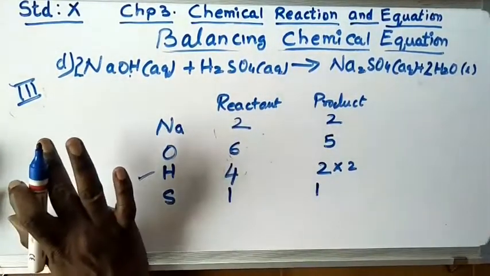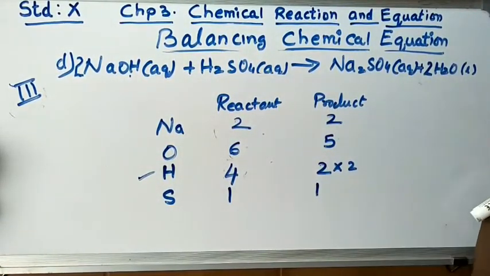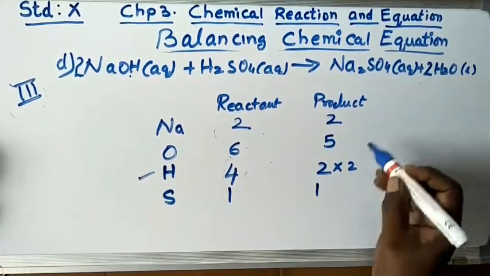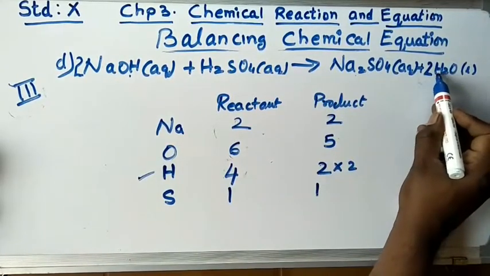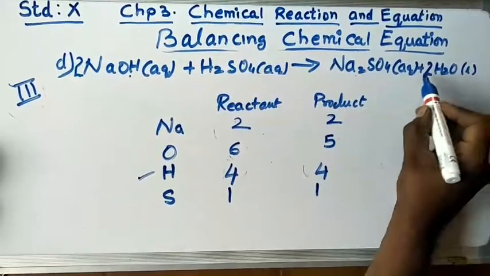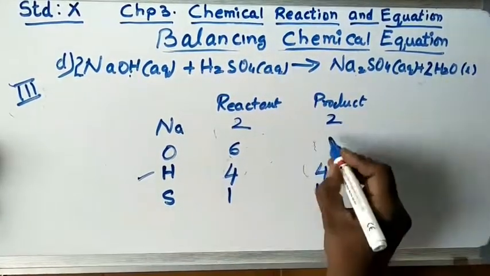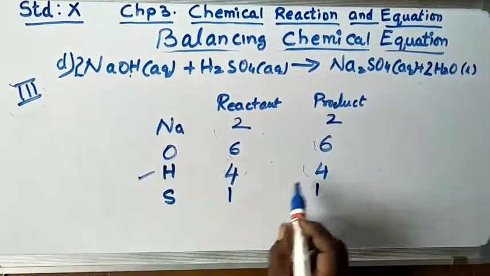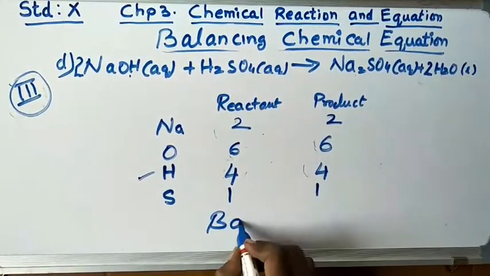Left side there are no changes, but here there will be changes. So let us see what changes you see here. 2 Na, S, there is only 1 S. Oxygen, now 4 hydrogen is there. So I will write here 4 hydrogen. Oxygen, 4 oxygen and 2 oxygen, that is 6 oxygen. Is it balanced? 2, 2, 6, 6, 4, 4, 1, 1. That means in the third step it is balanced.